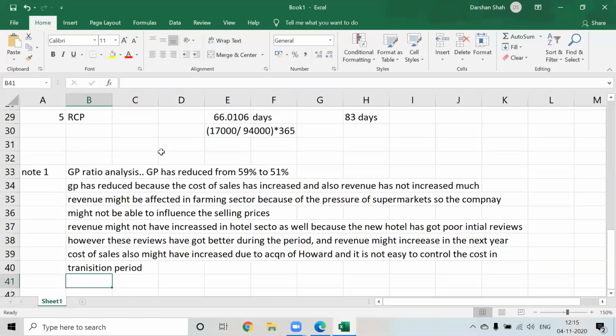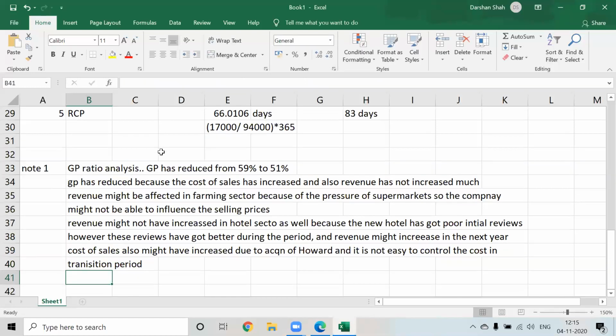Correct. I think that is enough for GP ratio. See if this is clear. Yes, sir.